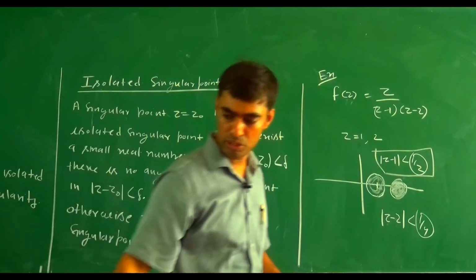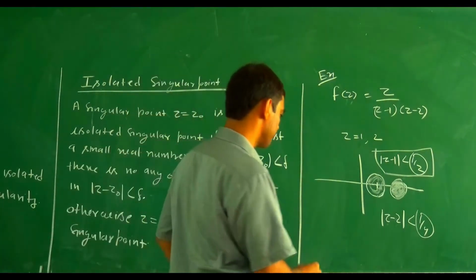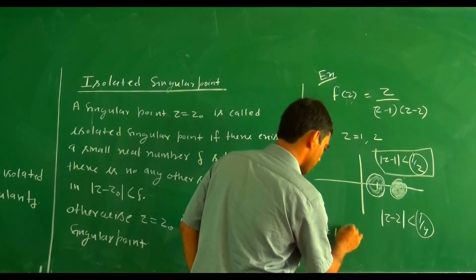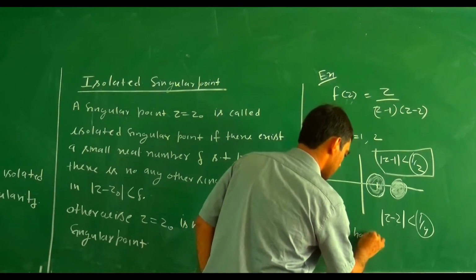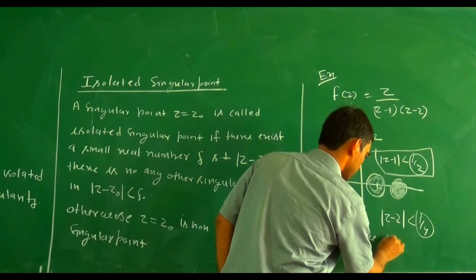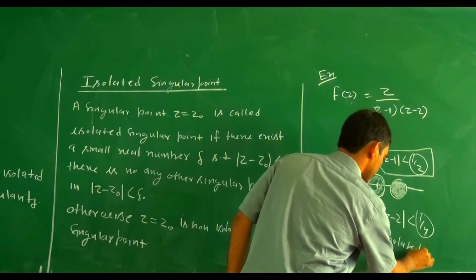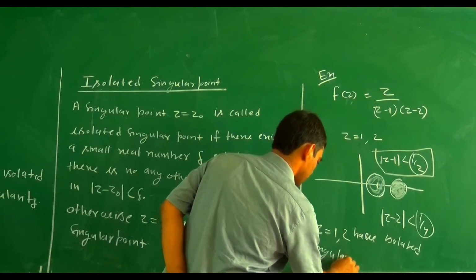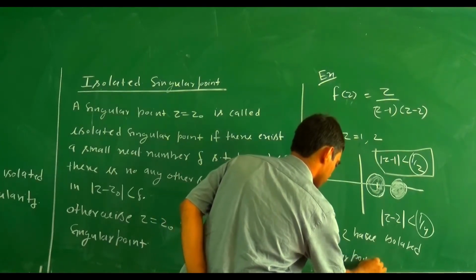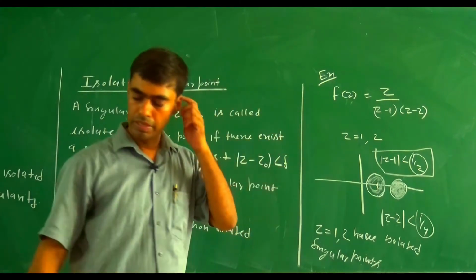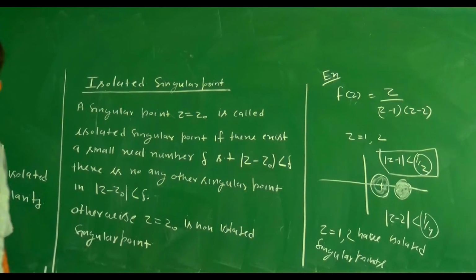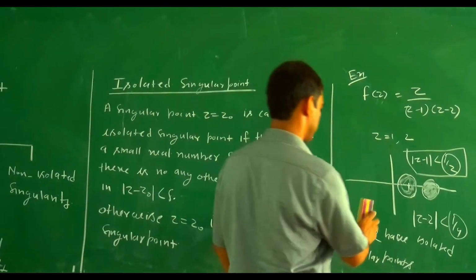So z equal 1 and 2 are isolated singular points. Now if we categorize the non-isolated singular points, how do we categorize the non-isolated singular points?